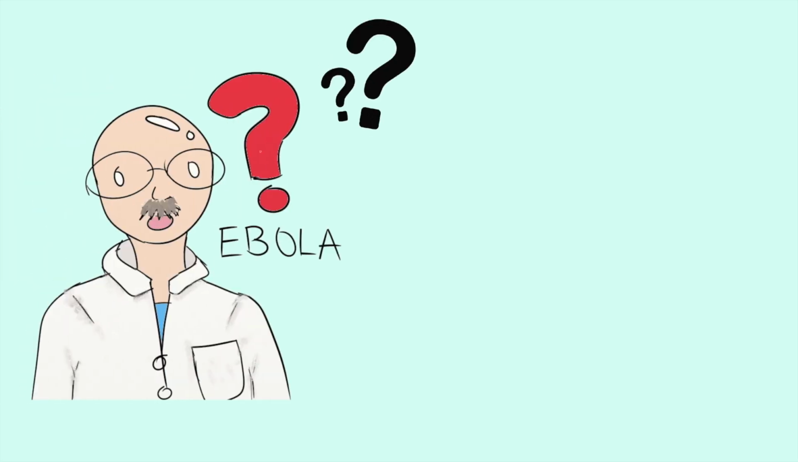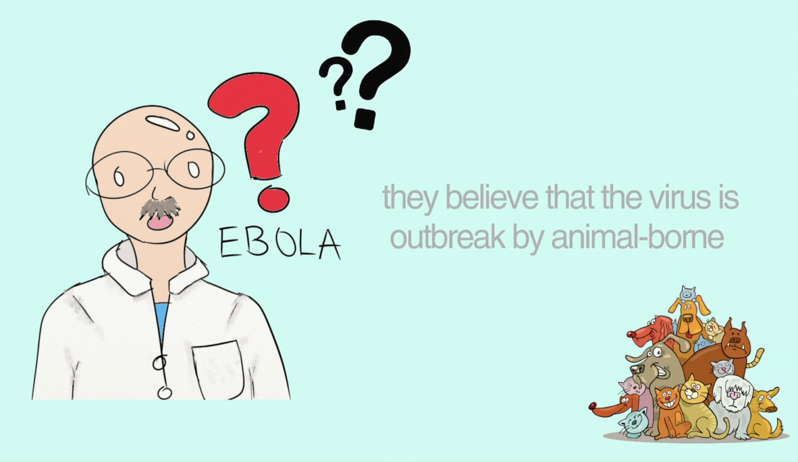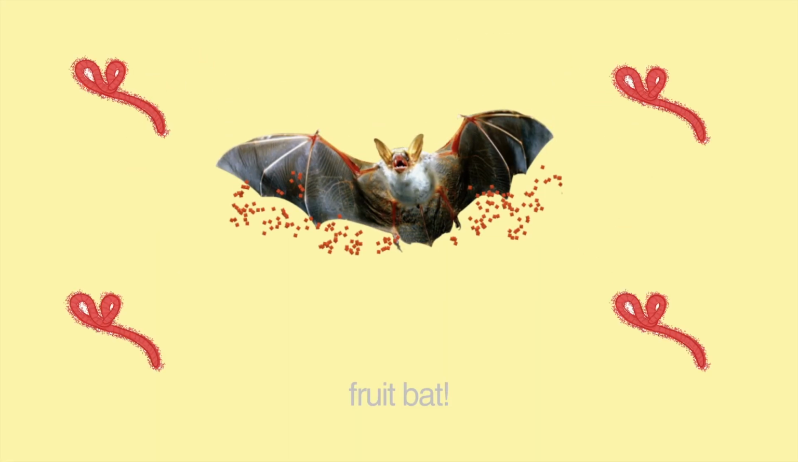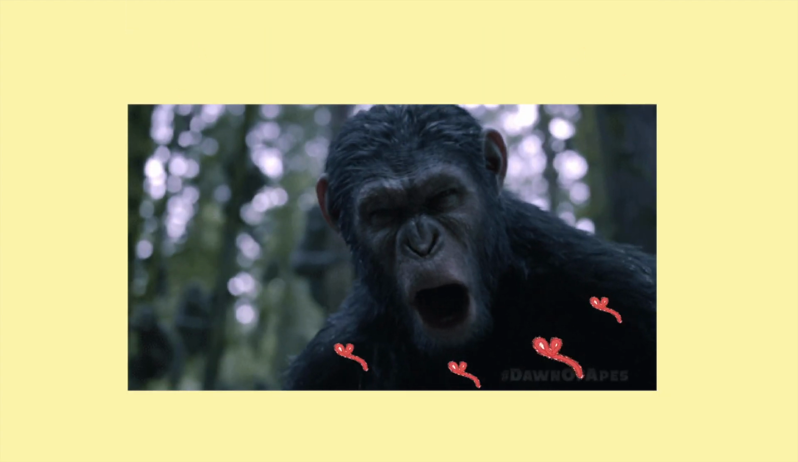Where does it come from? At first, the scientists had no clue where the disease came from, but they still believed that the virus was an outbreak caused by an animal-borne source. Now we can confirm that Ebola started to spread through fruit bats. Then other primates such as apes and monkeys started to carry the disease to humans.